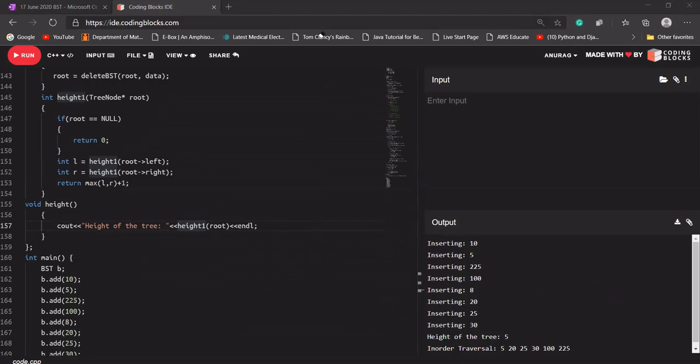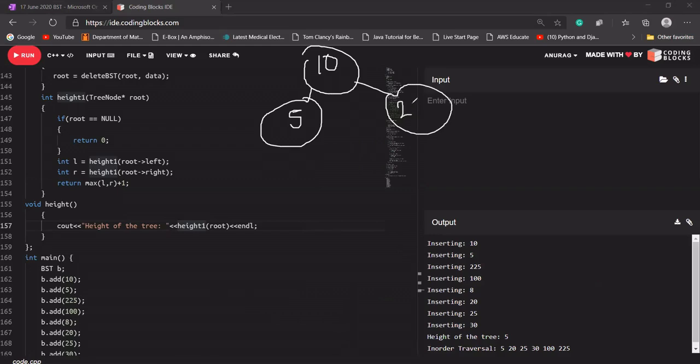Using that, the 10 will be inserted here. 5 will go into its left part. 225 will go into its right part. 100 will go into its left part, that is 100. 8 will go into its right part, that is 8 here. 20 will go into its left part, that is 20. 25 will again go into its right part.